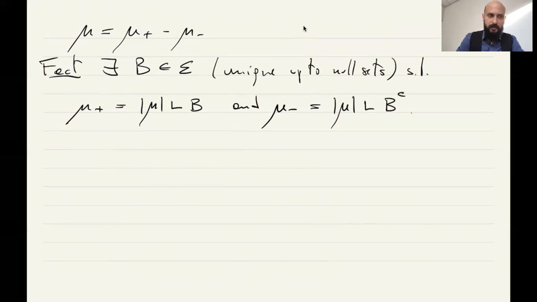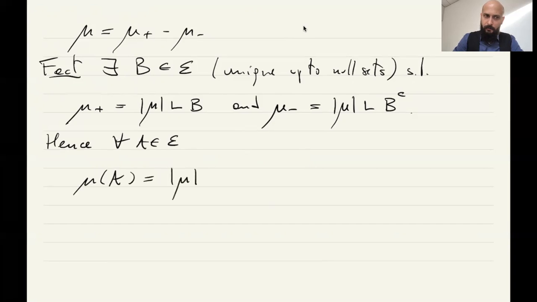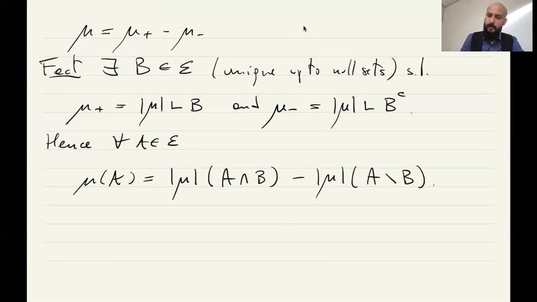Okay? So in other words, for any A in E, mu of A is the total variation restricted to B minus the total variation restricted to the complement of B.